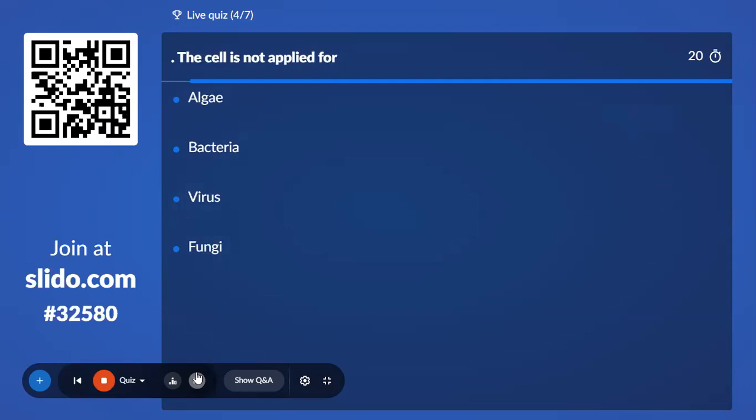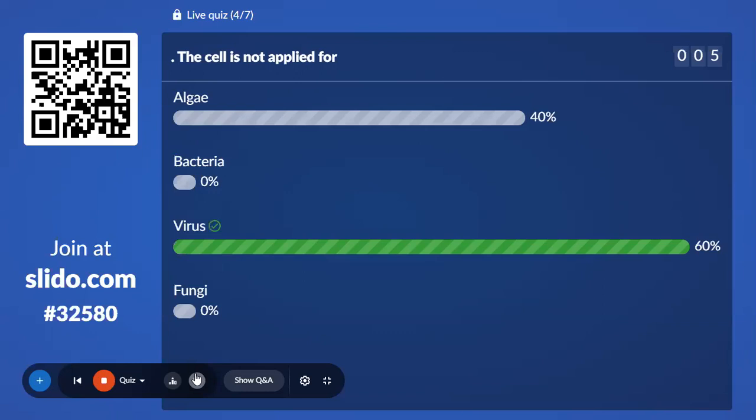The cell theory is not applicable for algae, bacteria, virus, or fungi. Cell theory is not applicable for... exactly, virus.